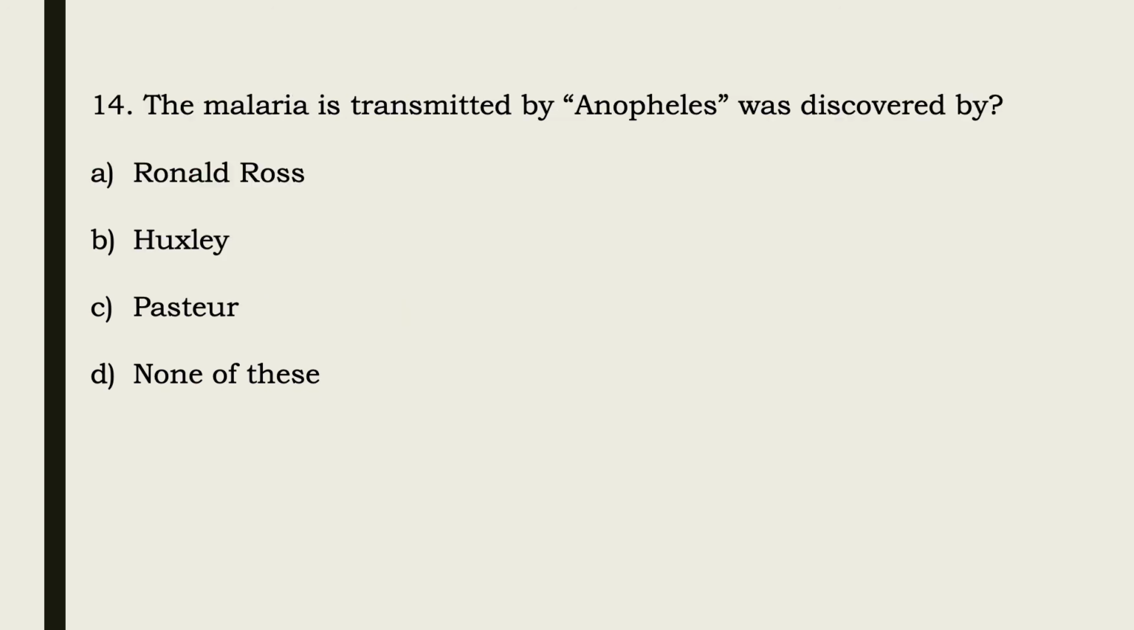Now coming towards question number fourteen, the malaria transmitted by Anopheles was first discovered by whom? The options are Ronald Ross, Huxley, Pasteur, none of these. So the malaria transmitted by the Anopheles mosquito was first discovered by Ronald Ross.